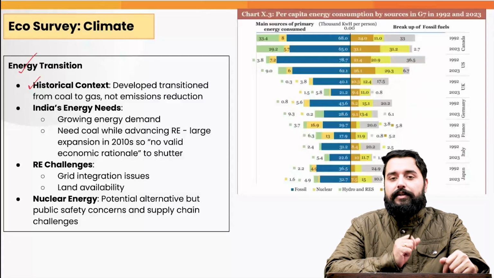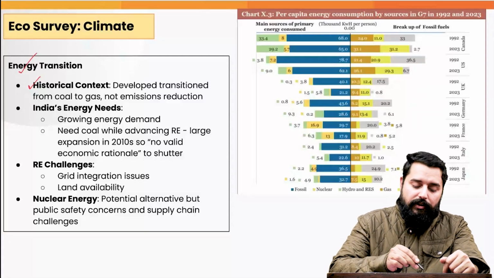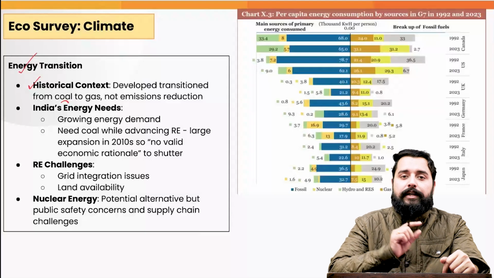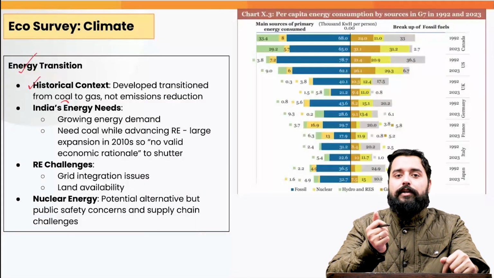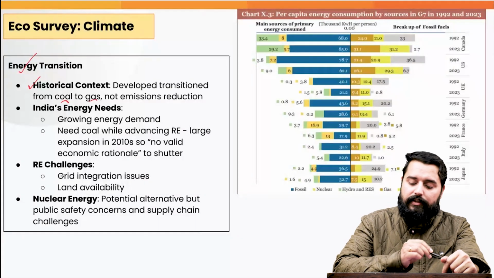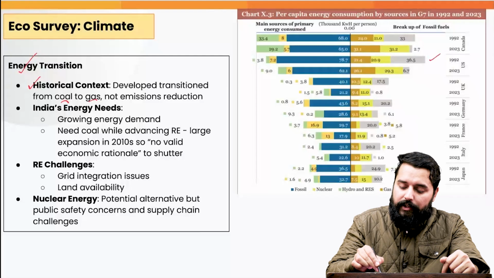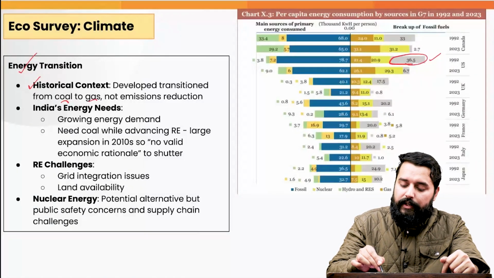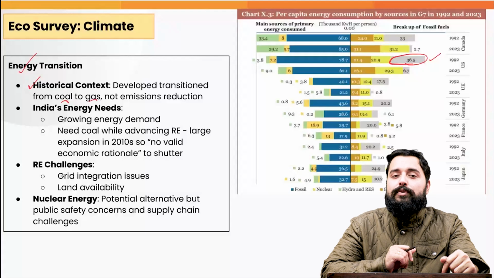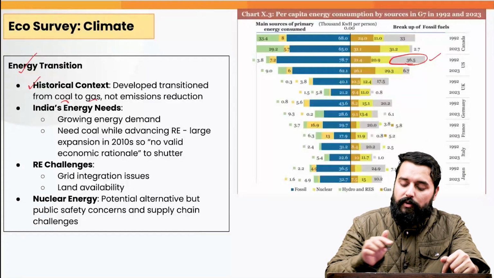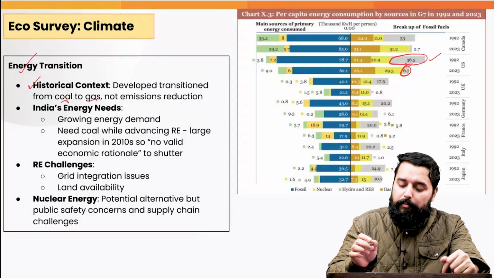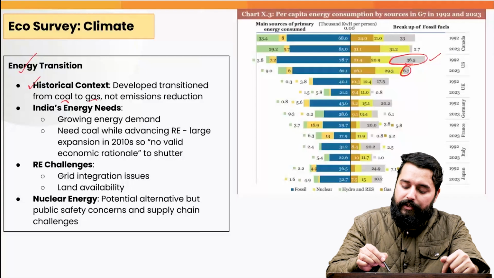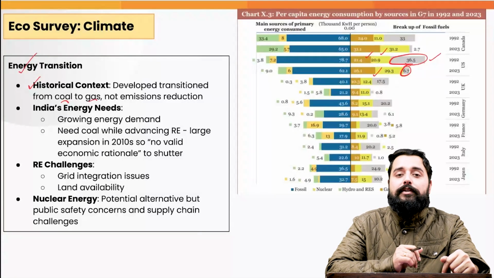What the developed countries did was, they transitioned from coal, they left coal, but they did not transition to renewable energy sources. They transitioned to rather gas. For example, we can observe the case of USA. In USA, 36% of the energy was being produced through the usage of coal in 1992. It has come down to 6%, but simultaneously, there has been an increase in the use of gas as well as oil in the USA for the energy production.